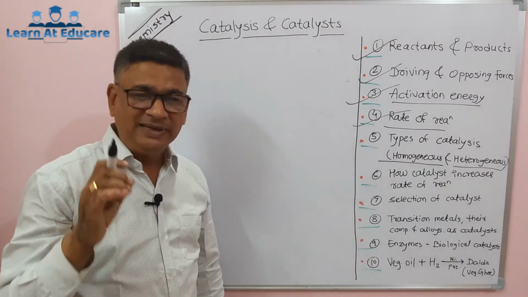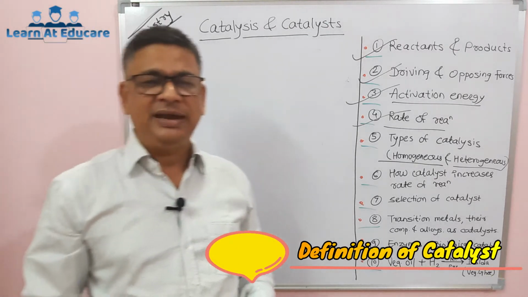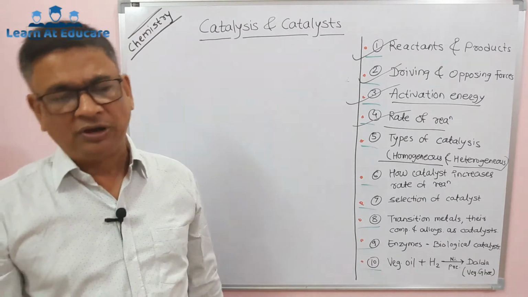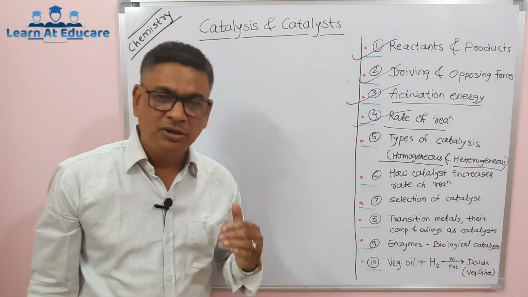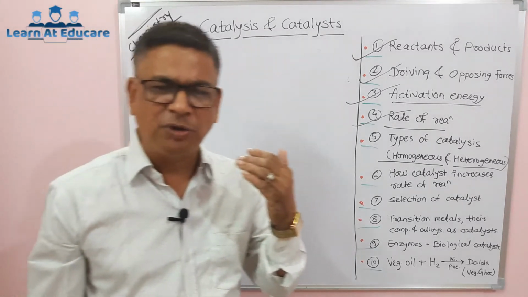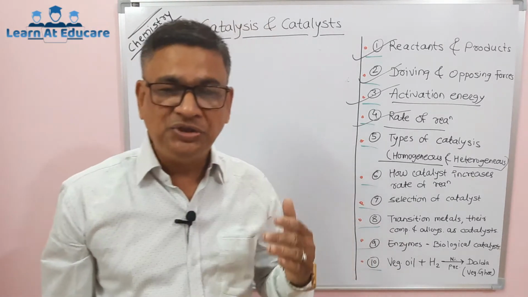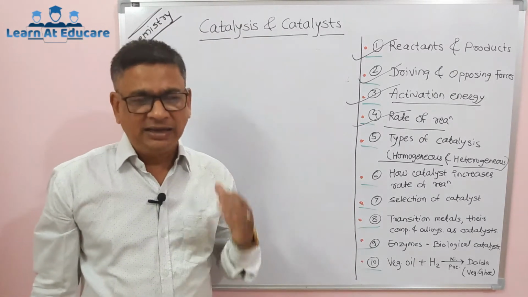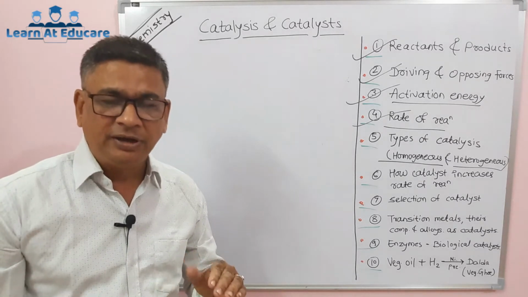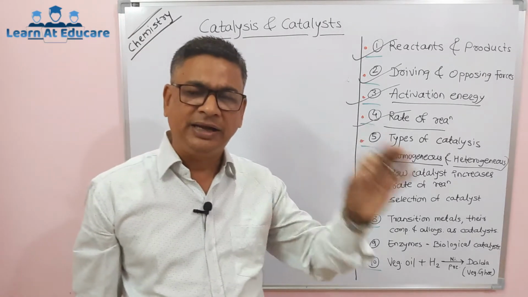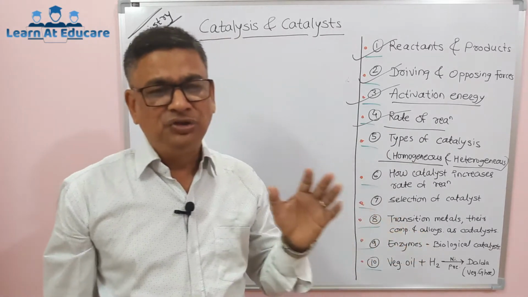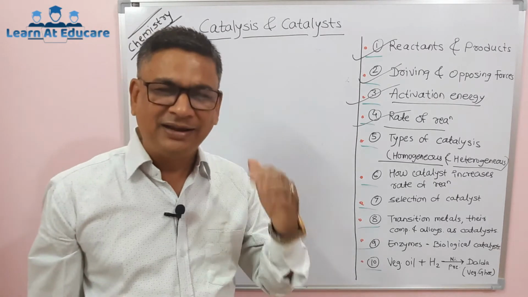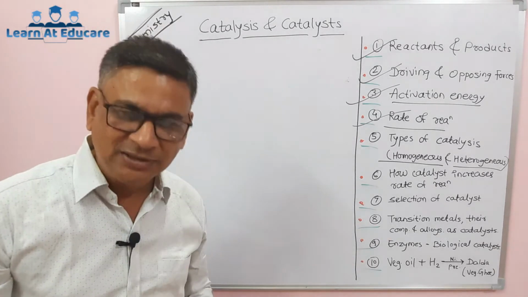Now the basic definition of a catalyst. Catalyst, as per the previous concept, is the substance or chemical or reagent used in a chemical reaction to accelerate, meaning to increase the rate of reaction, without actually entering the reaction. However, according to the modern concept, a catalyst may enter the reaction; its purpose is to increase the rate of reaction, and it is not necessary that it will not enter the reaction. It may enter, but it is regenerated after the reaction along with products.